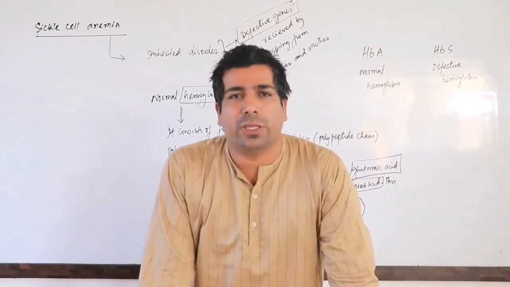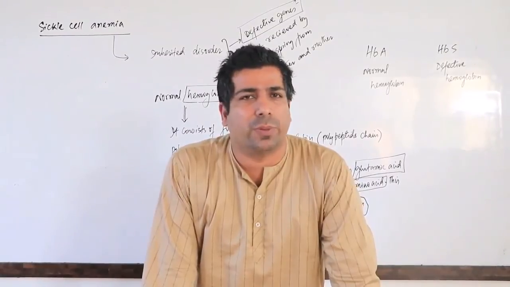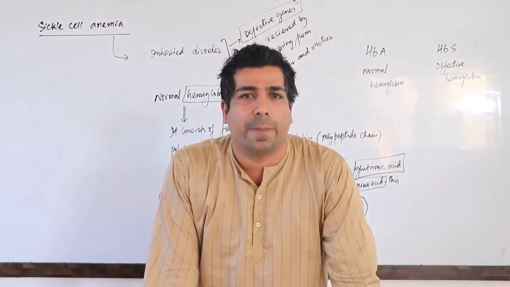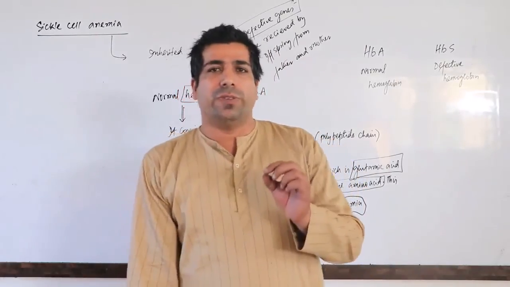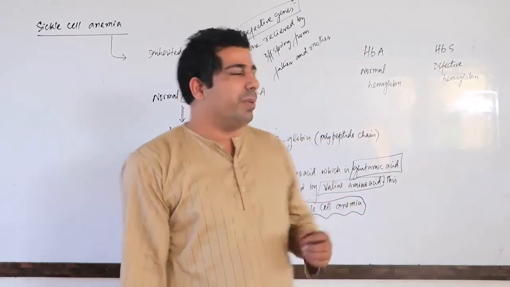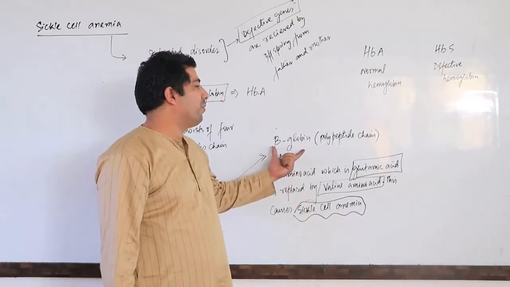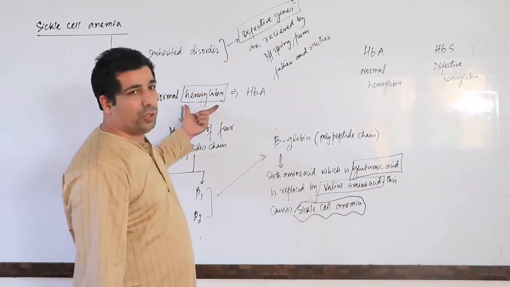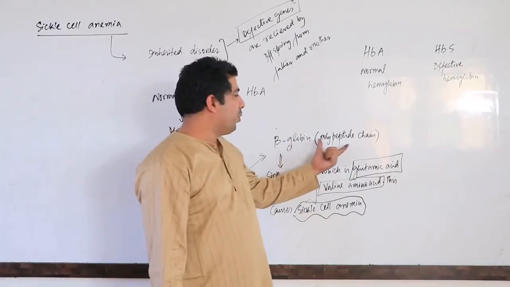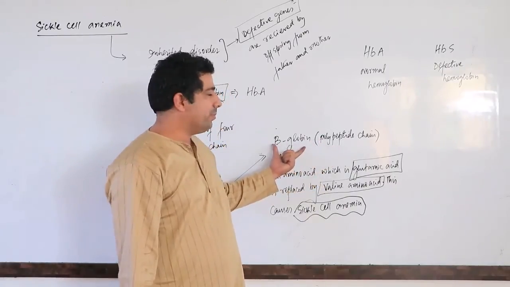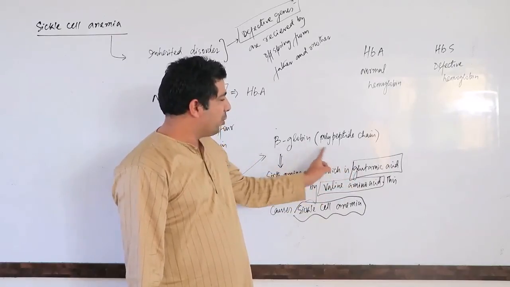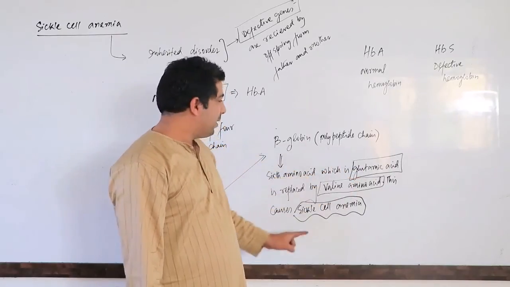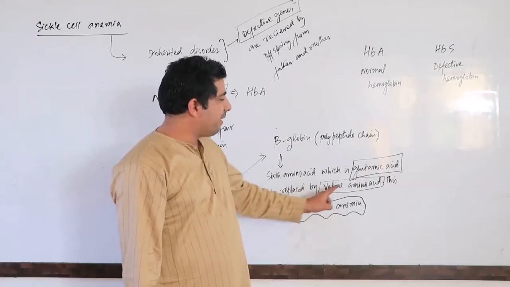So remember, because of the defective genes which the offspring receives from the parents, from father and mother, the beta globin of normal hemoglobin changes. In the polypeptide chain of beta globin, the 6th amino acid, glutamic acid, is replaced by valine.